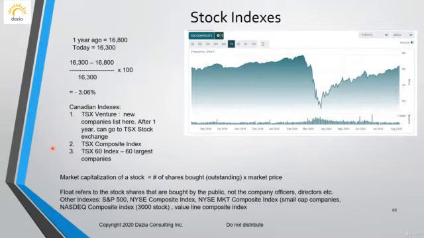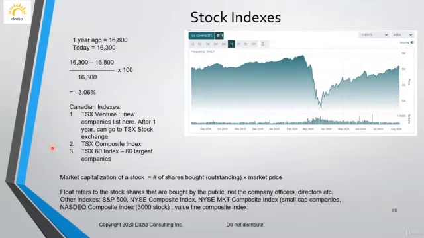What is the definition of float? Float is the stock shares that are bought by the public, not by the company officers or the directors. So float is important to see. What is the public float? And then there are other indexes worldwide. We have the S&P 500, which is in the US, and the New York Stock Exchange Composite Index.